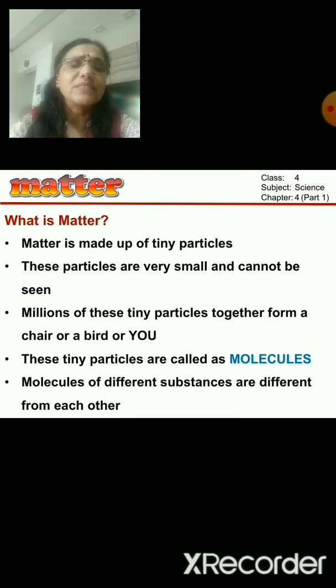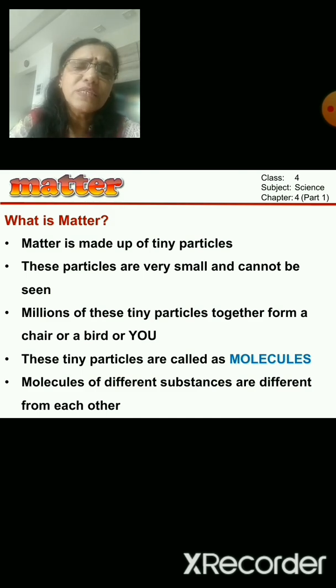Now, what is matter made up of? Matter is made up of very small, tiny particles that cannot be seen by the naked eye, and these small particles make up this matter. These tiny particles are called molecules. So matter is made up of tiny particles. These particles are very small and cannot be seen.